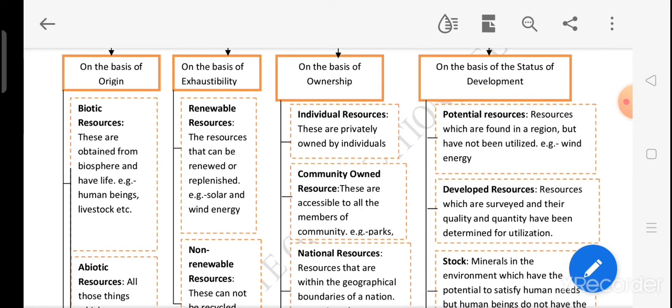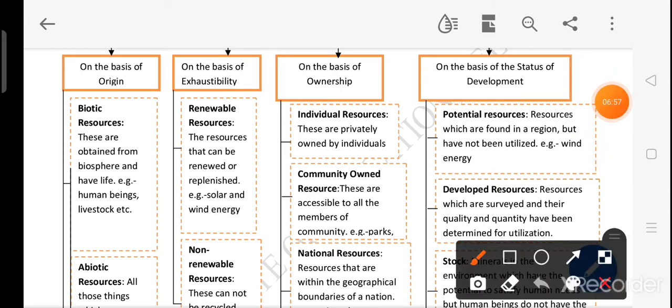Then finally, if we see the resources on the basis of the status of development, हमने इनको भी चार पार्ट में डिवाइड किया है स्टूडेंट्स. And the first part is potential resource. Yes, resources which are found in a region but have not been utilized. So the resource has the potential, but we are not able to use those resources properly.